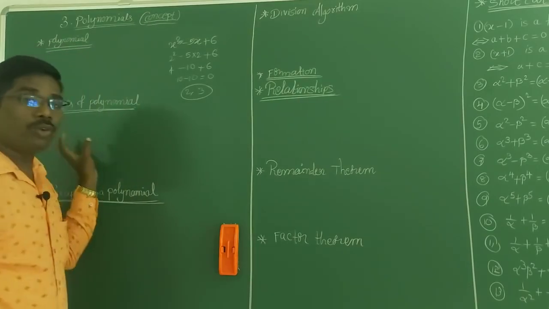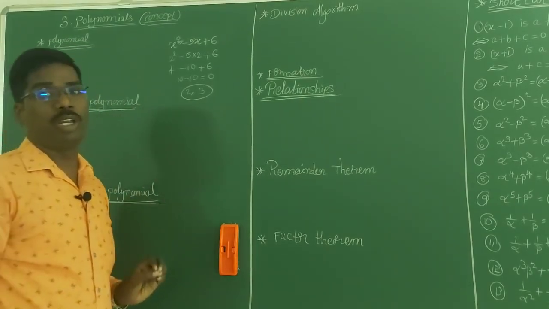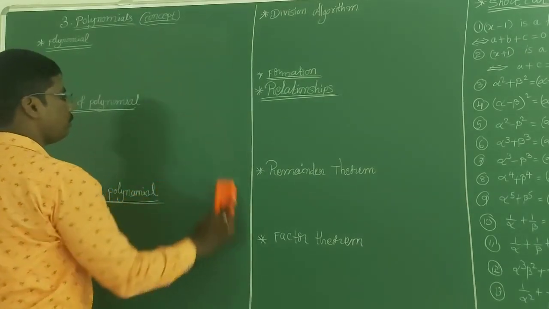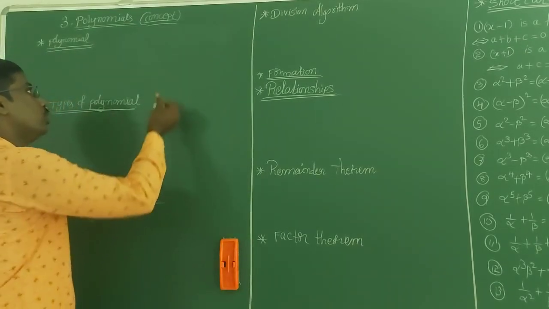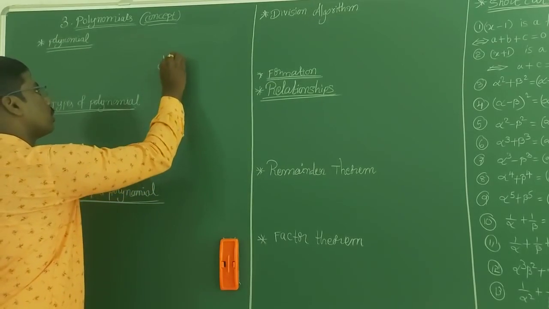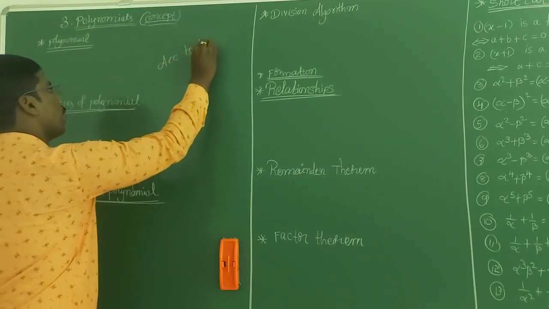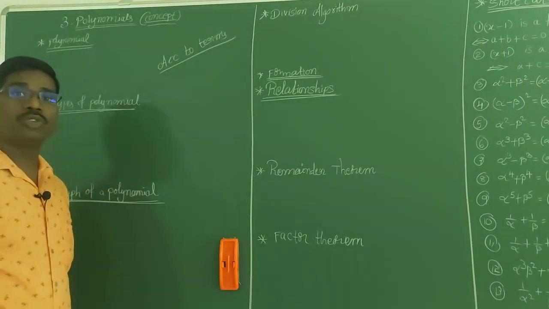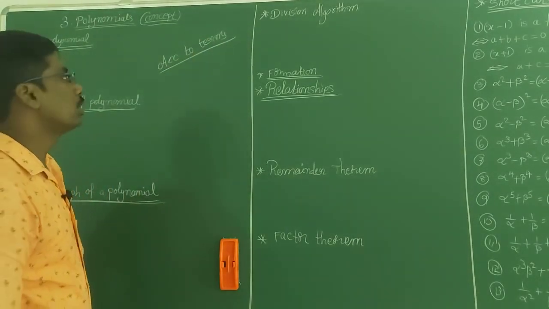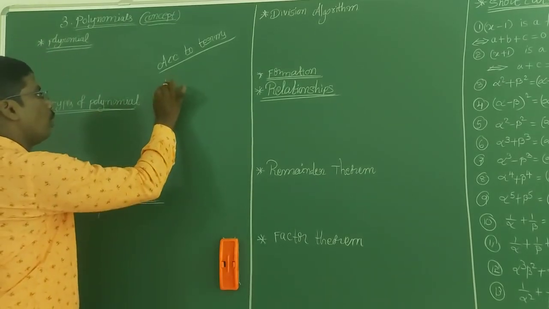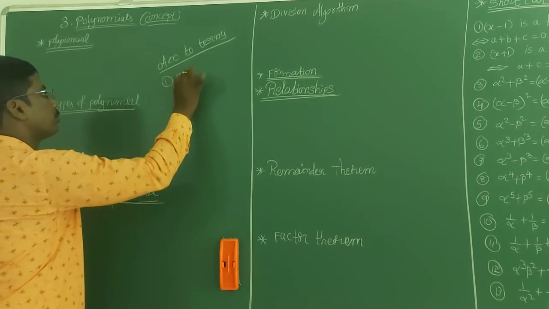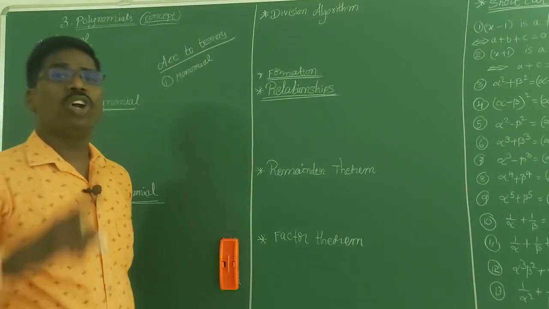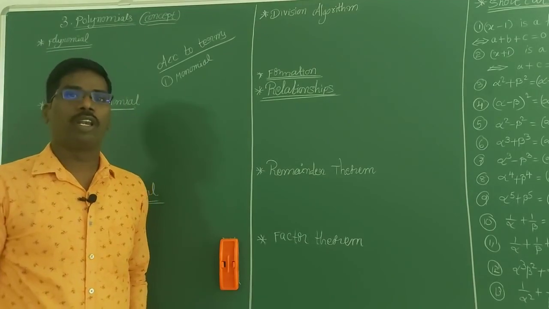Now we are going to discuss types of polynomials according to terms. According to terms, polynomials are 3 types. One is monomial. A polynomial in which only one term is there is called a monomial.